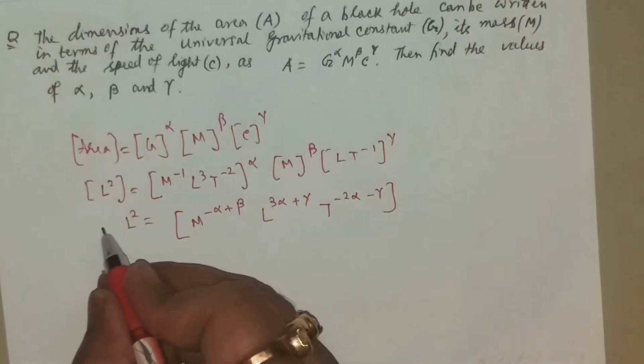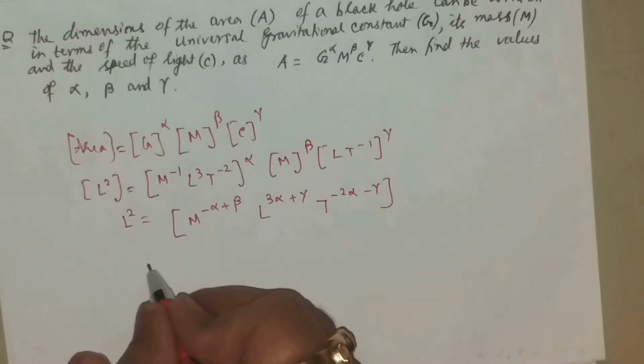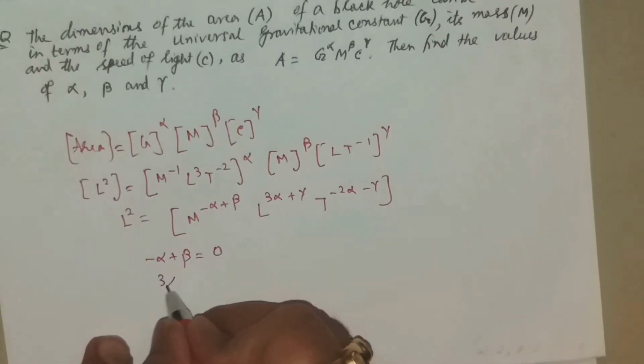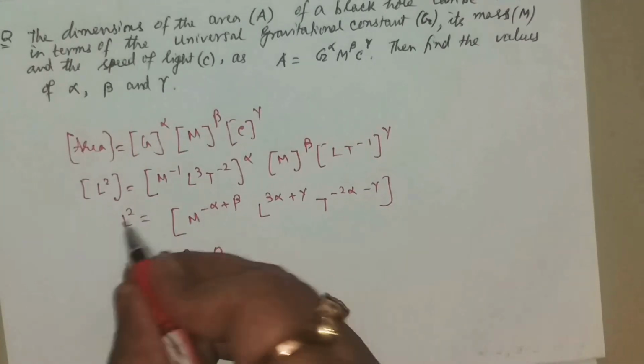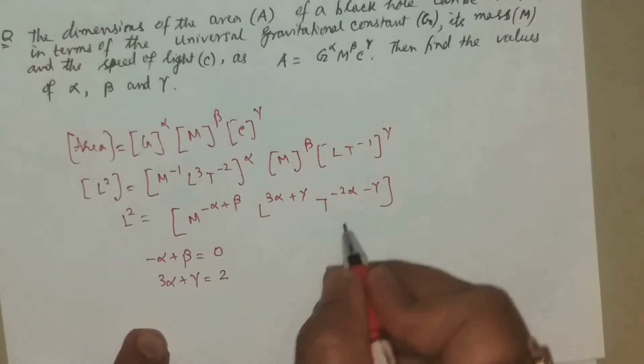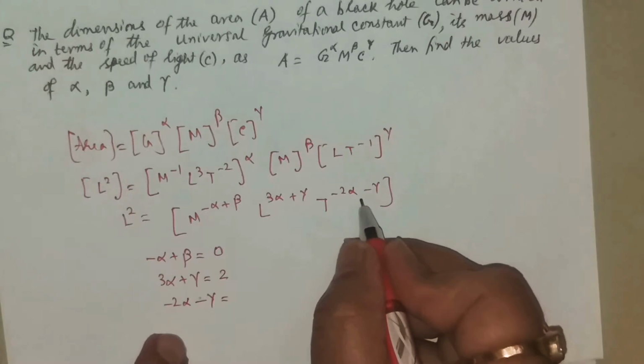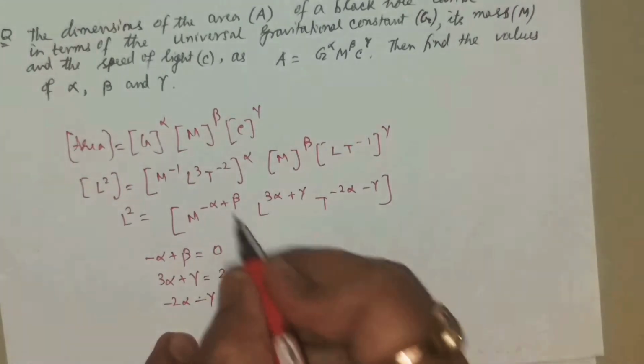Now see here there is no mass containing term. So minus alpha plus beta is equal to 0. 3 alpha plus gamma is equal to 2 and minus 2 alpha minus gamma, this is 0.